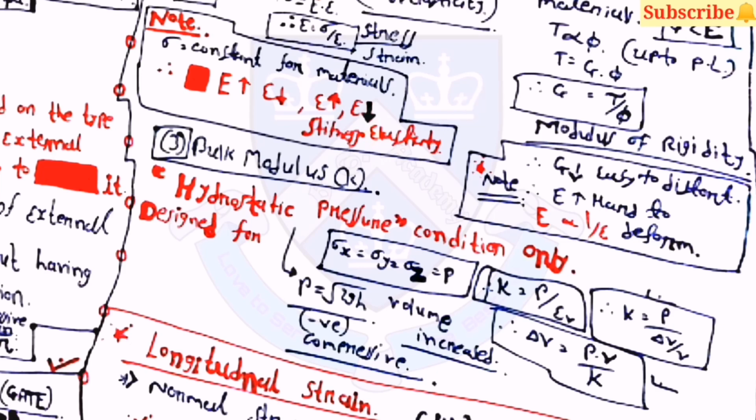Shear modulus is also known as the modulus of rigidity. Then the third one is bulk modulus. It is only defined for the hydrostatic pressure condition, where sigma x is equal to sigma y is equal to sigma z is equal to p. K is equal to p by epsilon v. So you can say that K is equal to p by delta v by v. From there, delta v is equal to pv by K. These equations you can use in the MCQs.